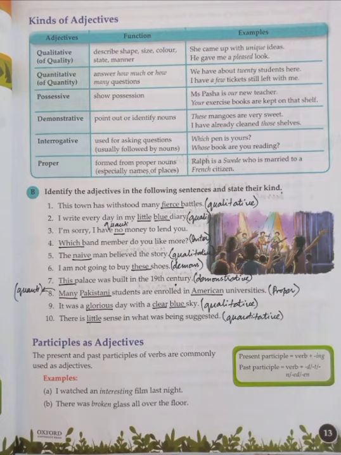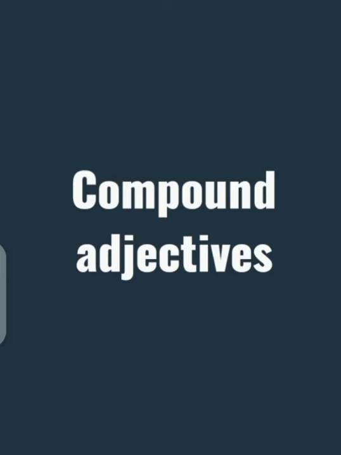There was broken glass all over the floor. In this, broken is a participle that is working as an adjective.